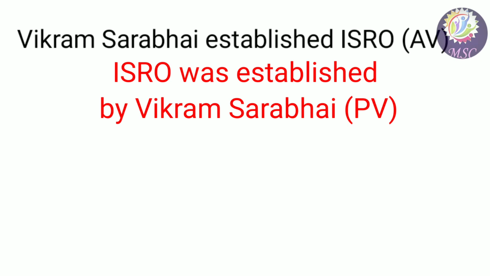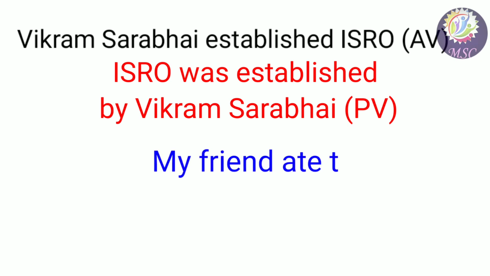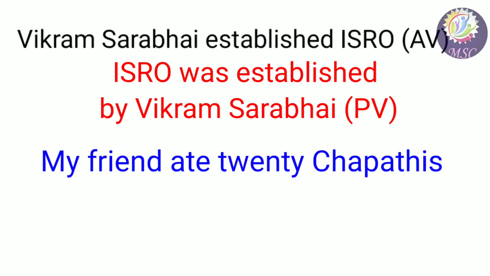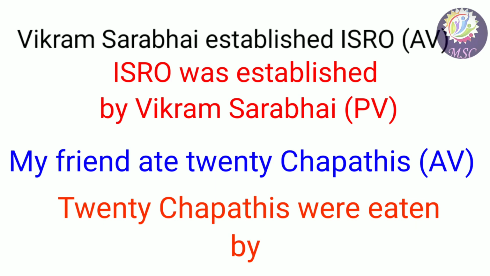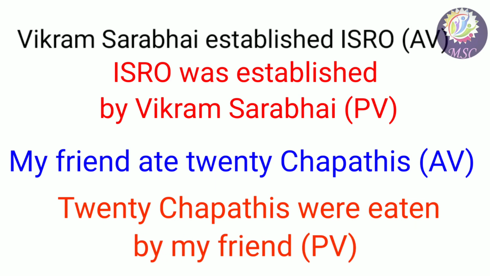Next example is my friend ate 20 chapatis. Here my friend is the subject, ate is the action word verb, and 20 chapatis is the object. 20 chapatis were eaten by my friend is the passive voice.